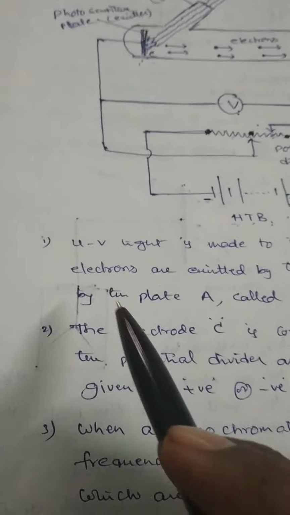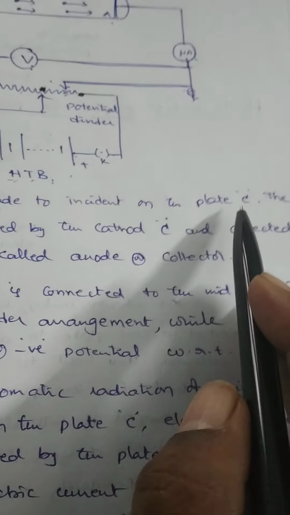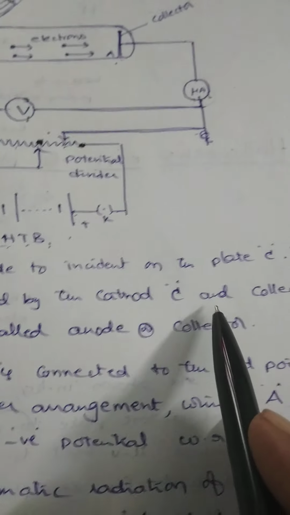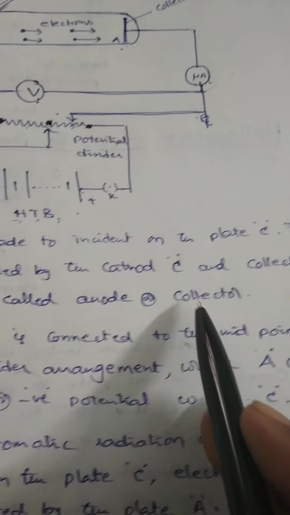Suppose UV light is made to be incident on the plate C. The electrons are emitted by the cathode C and they are collected by the plate A, called the anode or collector.